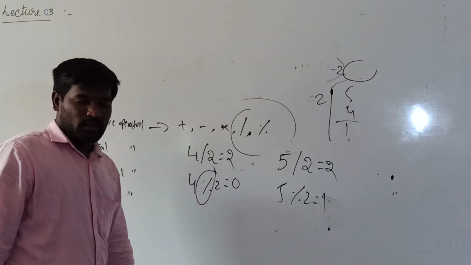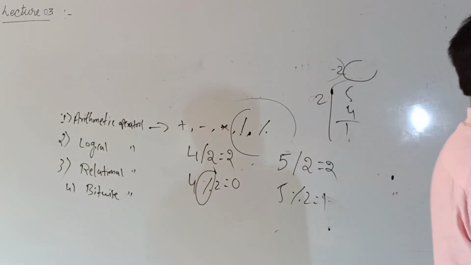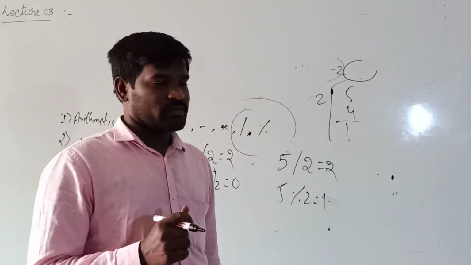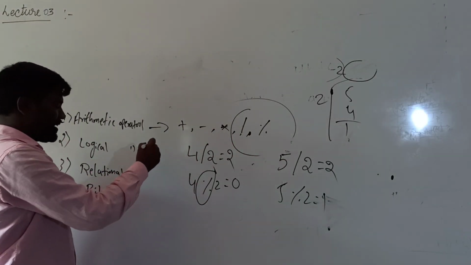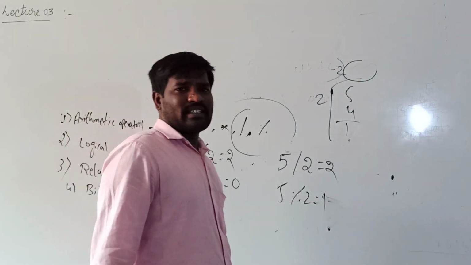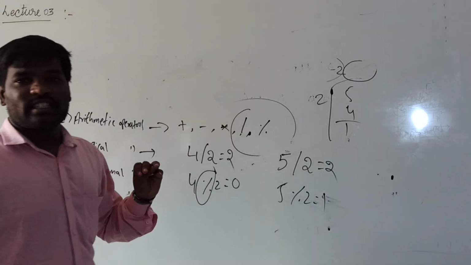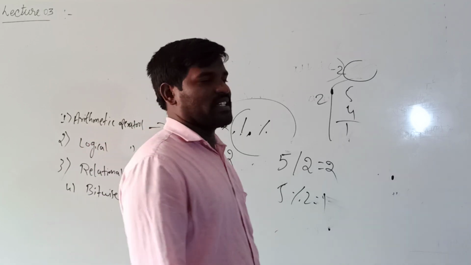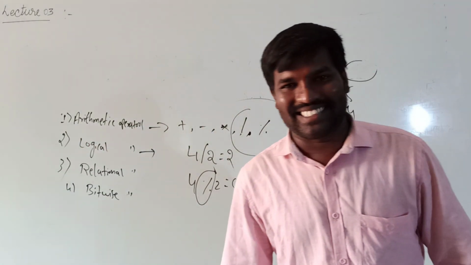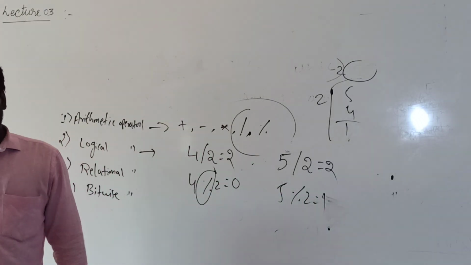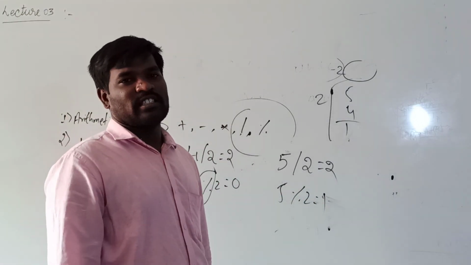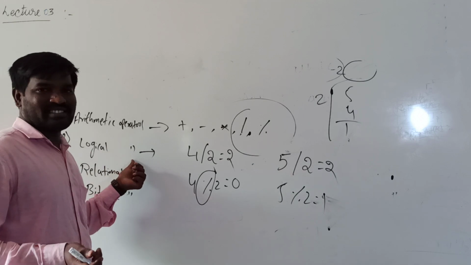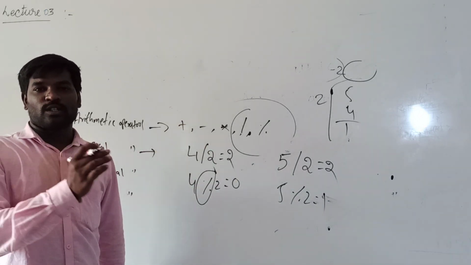Okay, so in arithmetic operators, the division symbol will consider the quotient value, and the modulus symbol will consider the remainder value. Okay, so next is logical operators. Here the logical operators will decide either true or false. For example, if you want to write the if condition in the algorithm, if A is greater than B, if the condition is true, it will execute the statements, otherwise the else block will be executed. It means true or false. In the same way, the logical operators will decide either true or false.